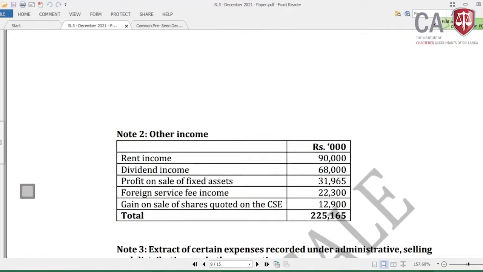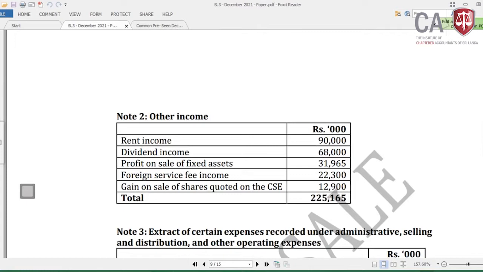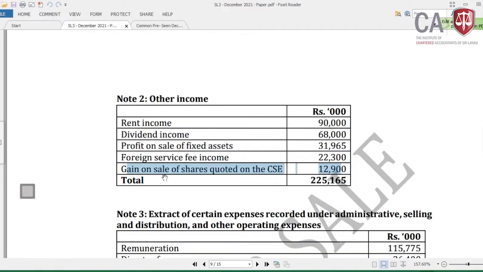Then other income: rent income, dividend income, profit from sale of fixed assets, foreign service income, and gain on sale of shares quoted on the Colombo Stock Exchange. This is an exempted source which should be categorized under investment income, and we need to look at any sub notes. I'm not coming to these areas now.